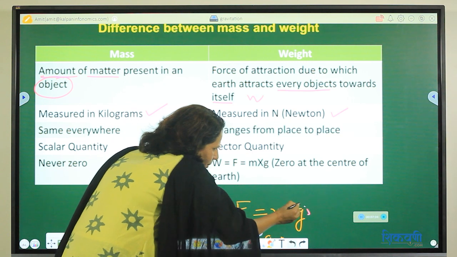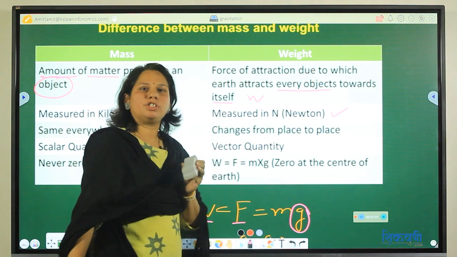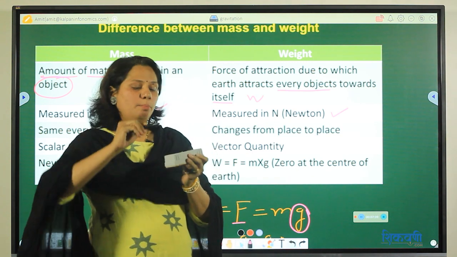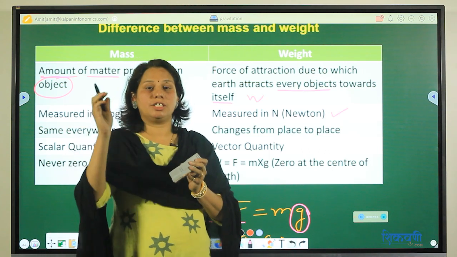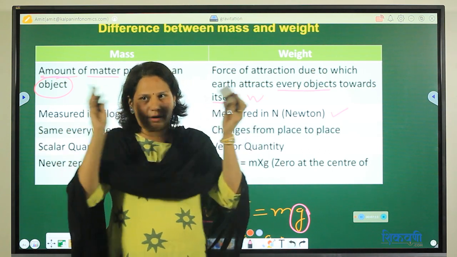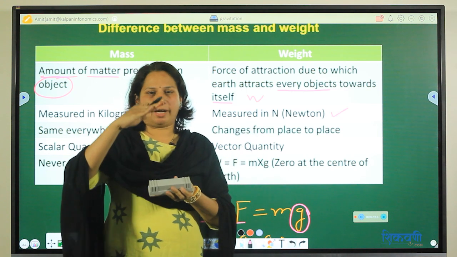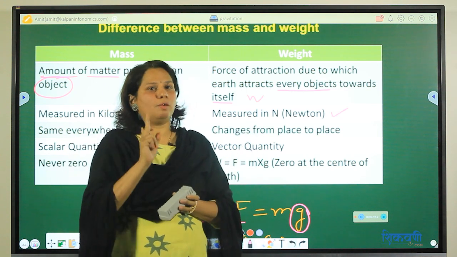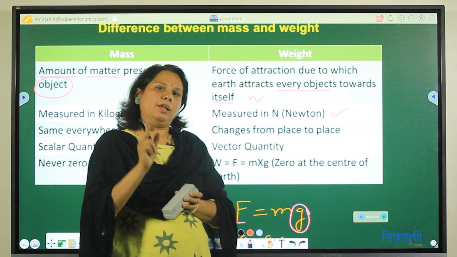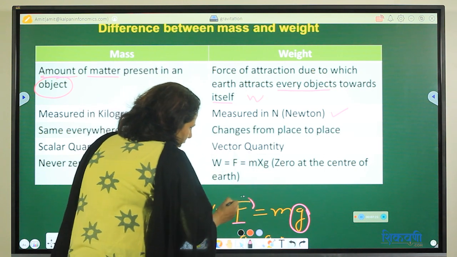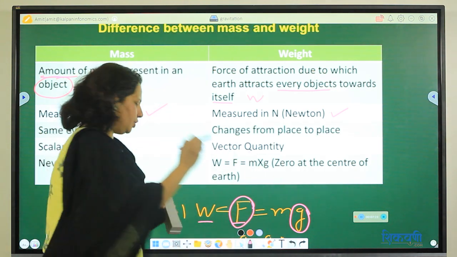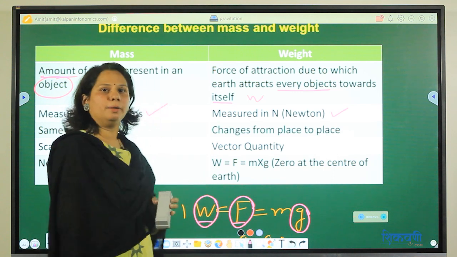when we consider G, it will change. We have discussed in the previous part that G is changing. The earth bulges at the equator and flattens at the pole. So the value of G will change, and once the value of G changes, F will also change. And if F is changing, weight is also changing, correct?